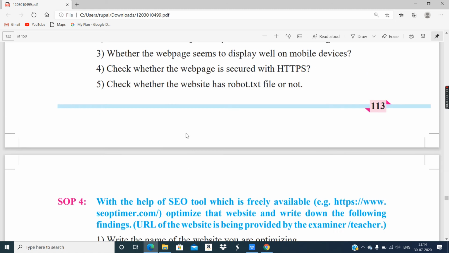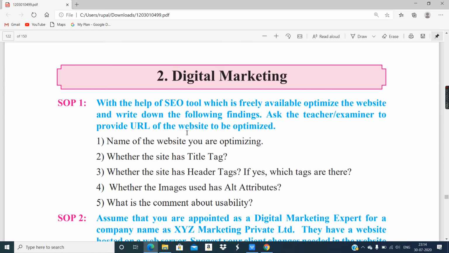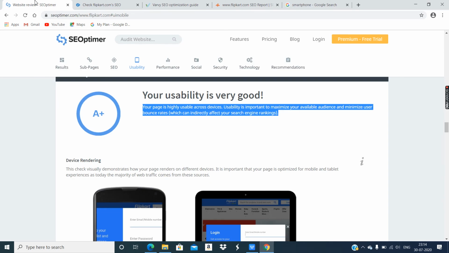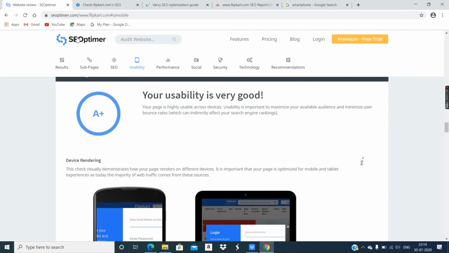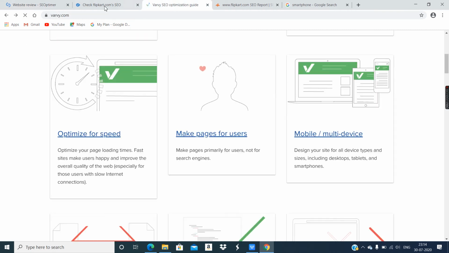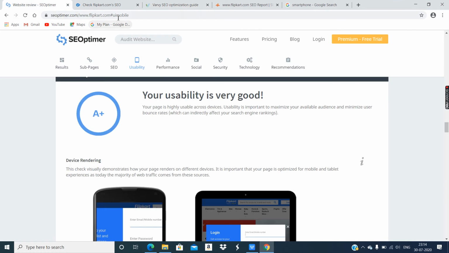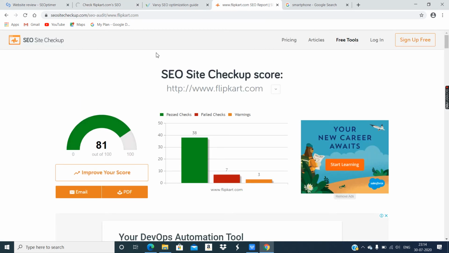Okay, so I hope SEO tools are clear to you. These are the 4 SEO tools we can use. These are free, but you can use them twice or thrice in a day. We could not see the comparison for one of them because it's under redesigning. So we saw SEO Optimer, WooRank, and SEO Site Checkup. All of them are great. Being free websites, they are providing so much information.